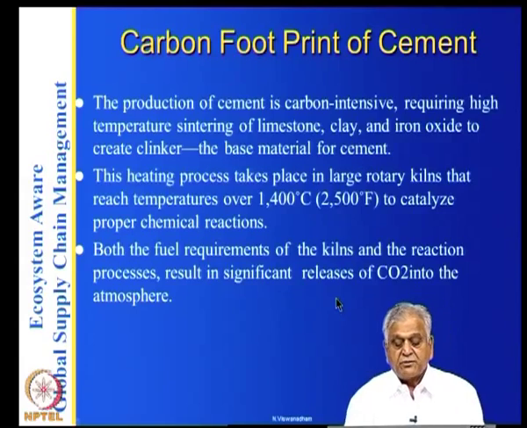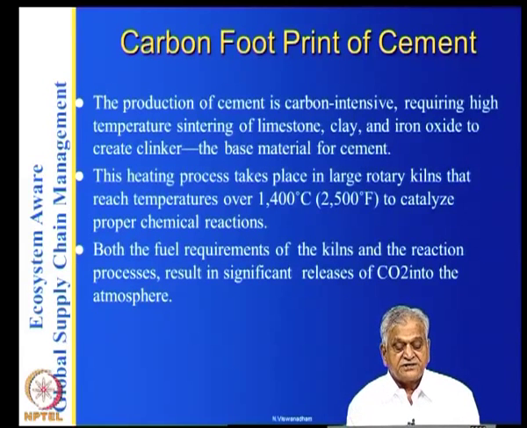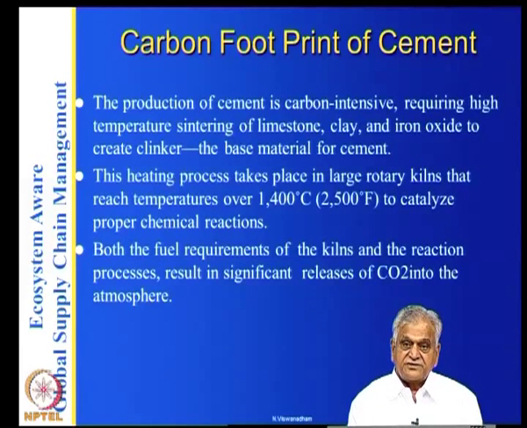So both the fuel requirements of the kilns and the reaction processes result in significant releases of CO2 into the atmosphere. So you require fuel for the kiln as well as the reaction processes. Both of them will generate a lot of CO2 into the atmosphere.